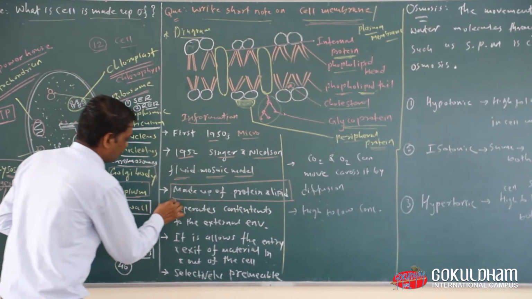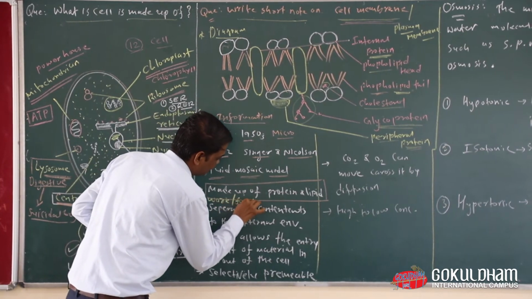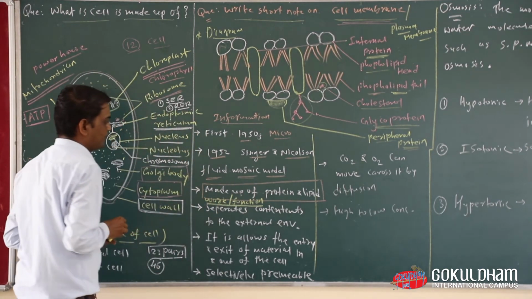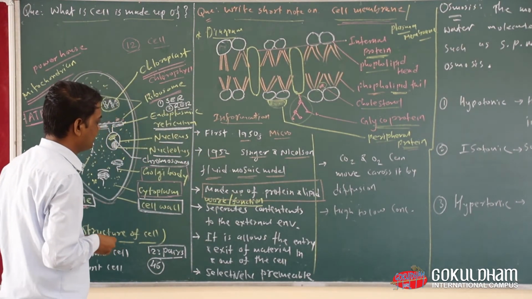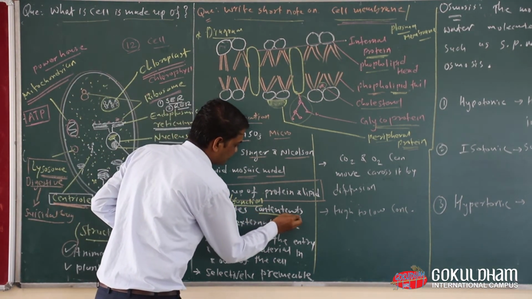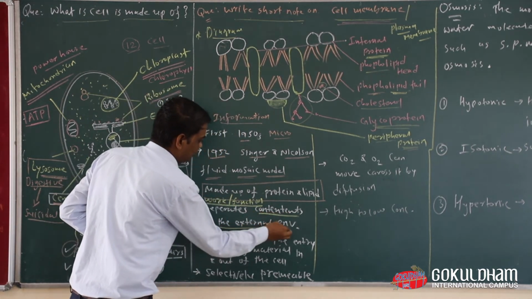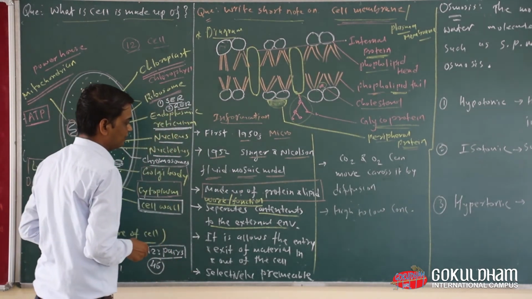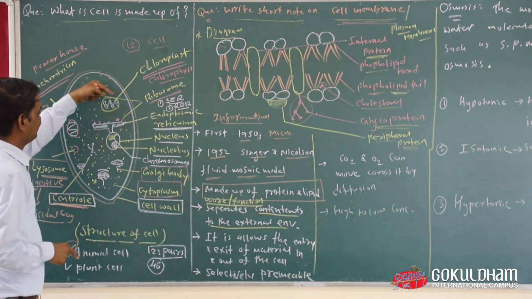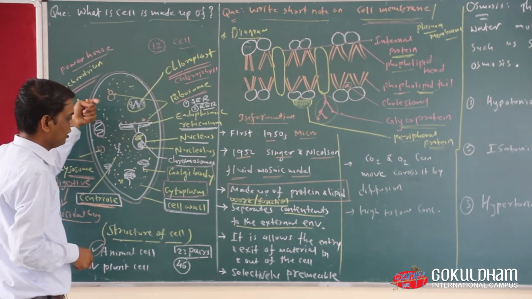Okay, now what is the function or the work of the cell membrane in the cell? So now the cell membrane separates the contents from the external environment. That means it keeps the organelles away from the external environment, it separates them, keeps them apart.